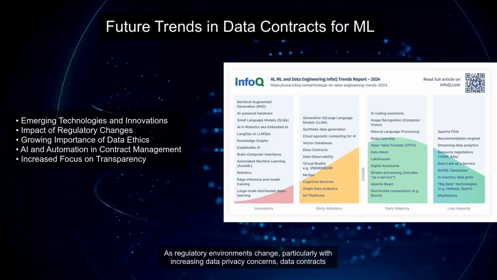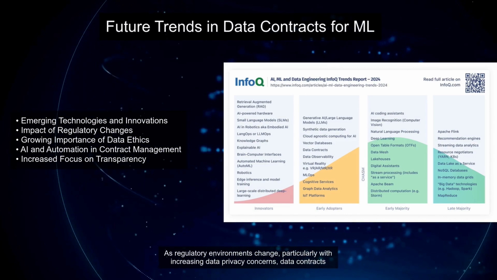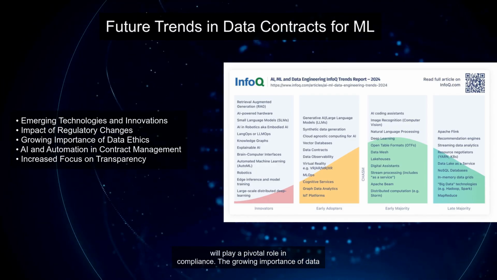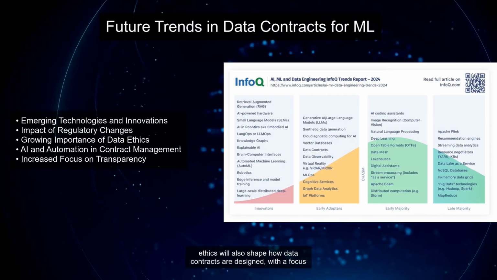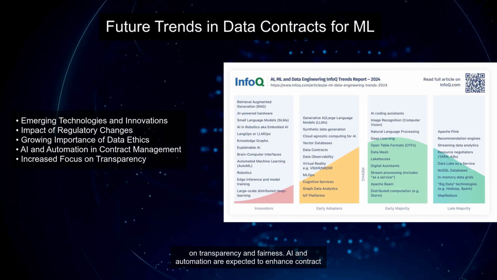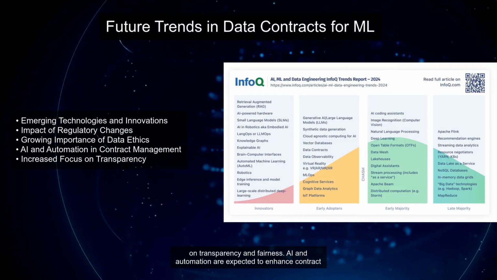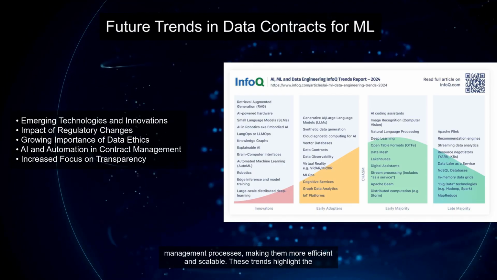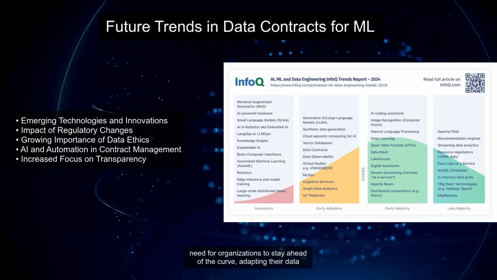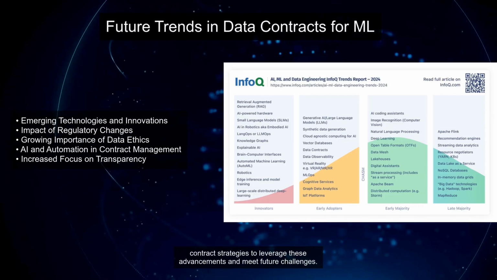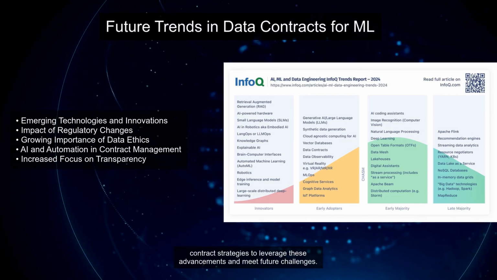The landscape of data contracts is evolving with emerging technologies and innovations. As regulatory environments change, particularly with increasing data privacy concerns, data contracts will play a pivotal role in compliance. The growing importance of data ethics will also shape how data contracts are designed, with a focus on transparency and fairness. AI and automation are expected to enhance contract management processes, making them more efficient and scalable. These trends highlight the need for organizations to stay ahead of the curve, adapting their data contract strategies to leverage these advancements and meet future challenges.